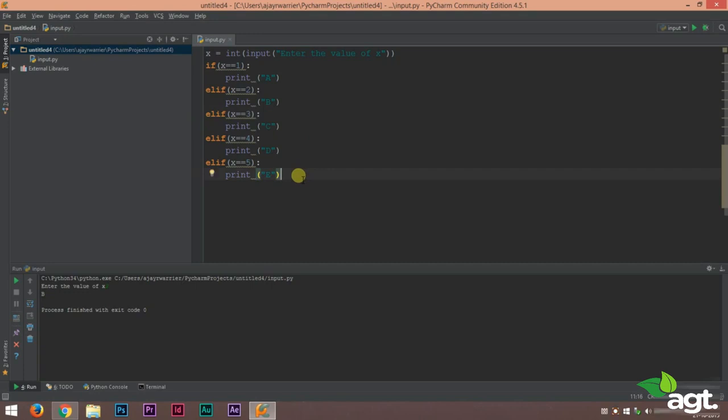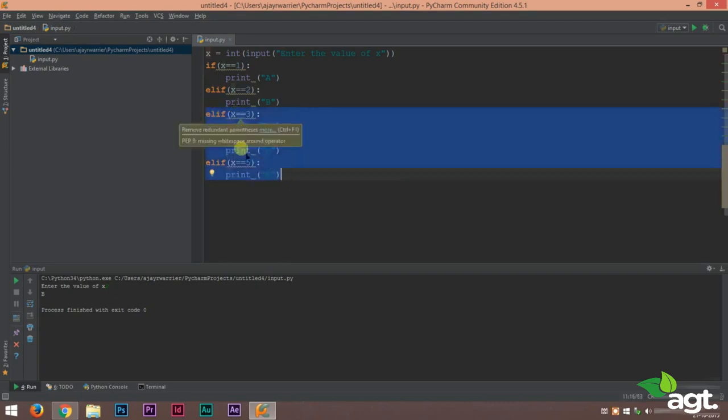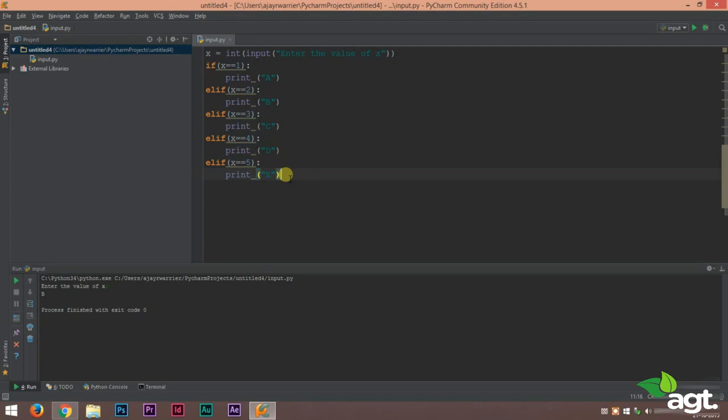So I think the concept is clear. What elif does is that it only checks until a condition becomes true. All the other elif statements below the true condition will not execute. Means if the second elif is true, then the program will not look if the third, fourth and fifth elif conditions are true. So this way we can save valuable running time of our program. Now in small programs it won't make any difference, but in large programs it will show a large difference in the running time. So I'll repeat what we learned in this lecture.